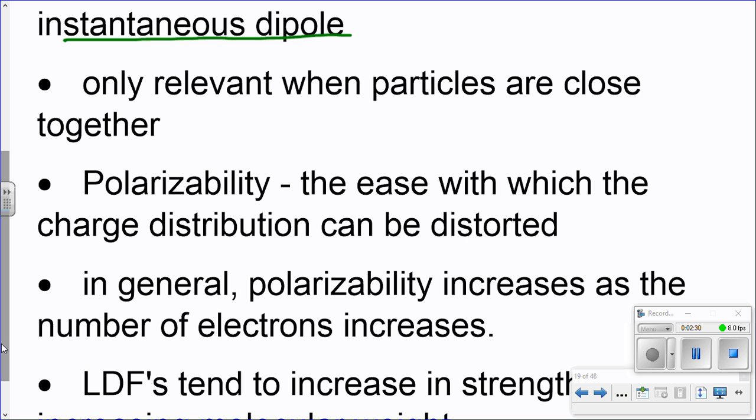Polarizability is the ease with which the charge distribution can be distorted. In other words, electrons can bunch to one side, making that molecule polarizable. In general, polarizability increases as the number of electrons increases. So if you take F2, it has a decent amount of polarizability. And as we move down the column all the way to iodine, this is so polarizable with so many electrons. These are, of course, the halogens.